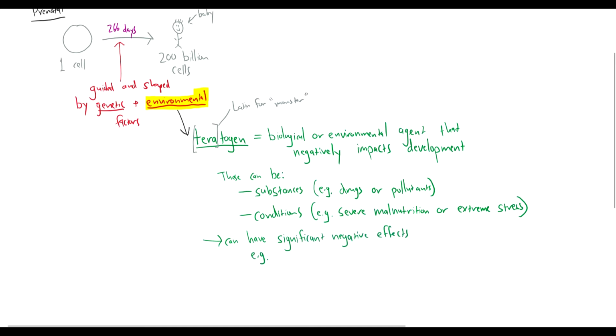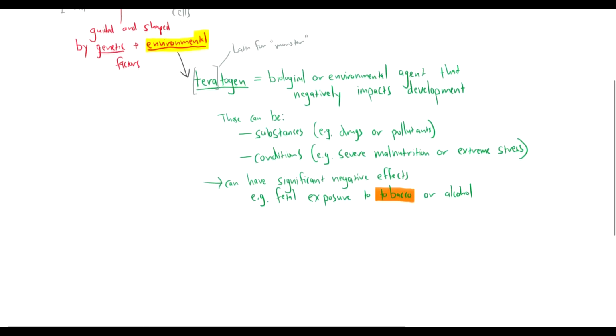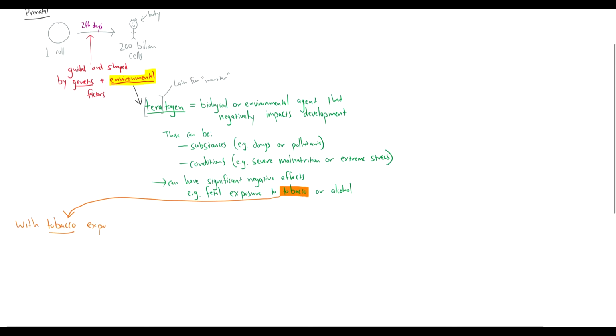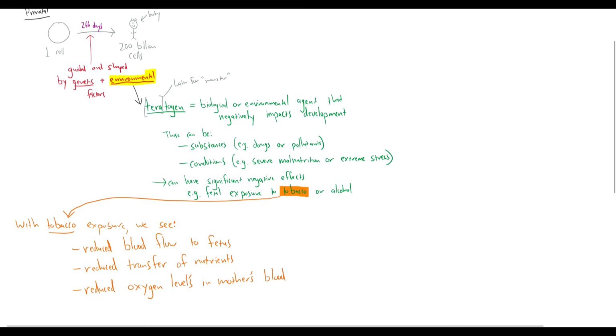For example, you might have heard of the negative effects of tobacco or alcohol exposure on a developing fetus. With tobacco exposure, for example, we see significant effects on the environment that the fetus is developing in. For example, we see reduced blood flow to the fetus, reduced transfer of nutrients, and reduced oxygen levels in the mother's blood, which will correlate with reduced oxygen provided to the fetus.